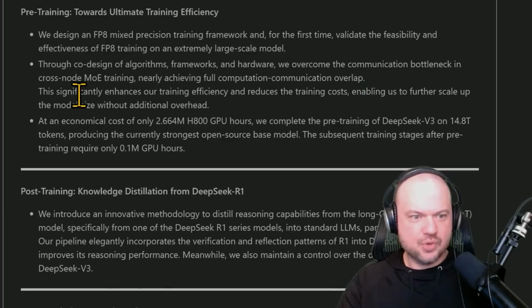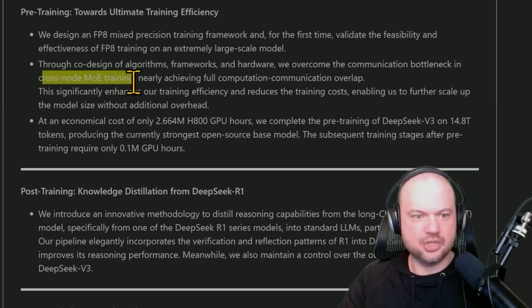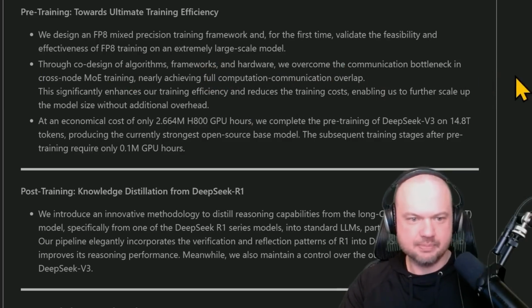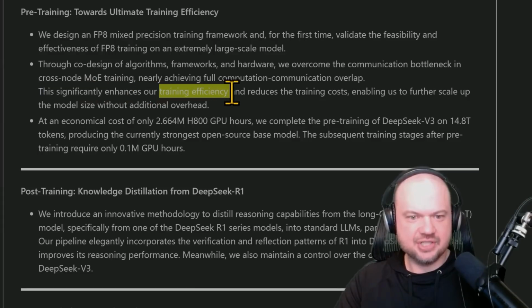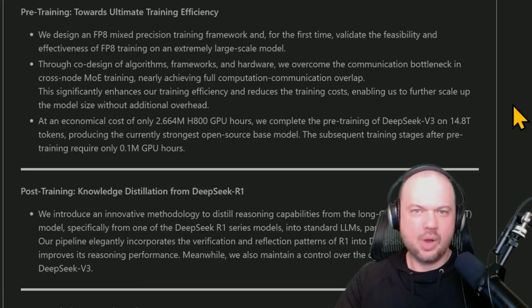And so they're saying through co-design of algorithms, frameworks, and hardware, we overcome the communication bottleneck in cross-node MOE training, nearly achieving full computation-communication overlap. This significantly enhances our training efficiency and reduces the training costs, enabling us to further scale up the model size without additional overhead. Now, why is this important?